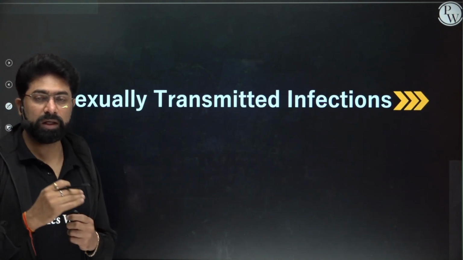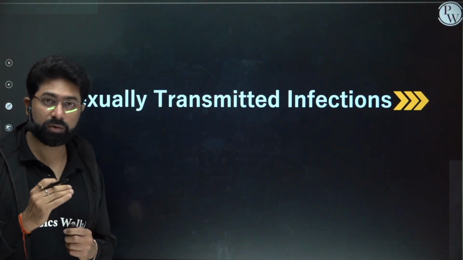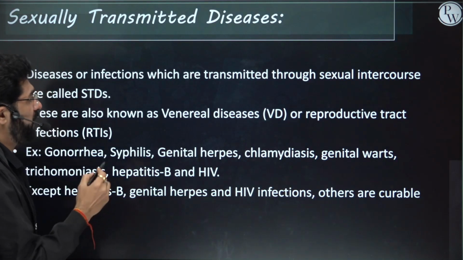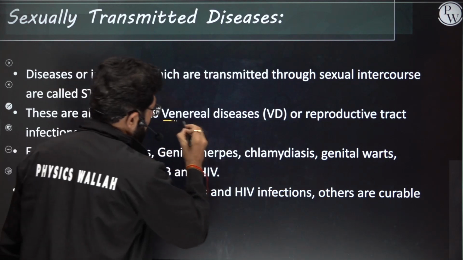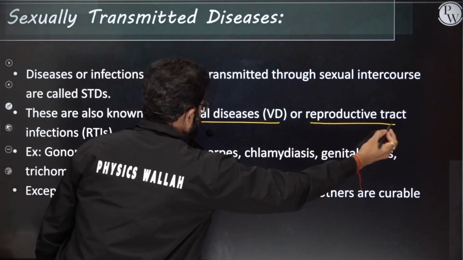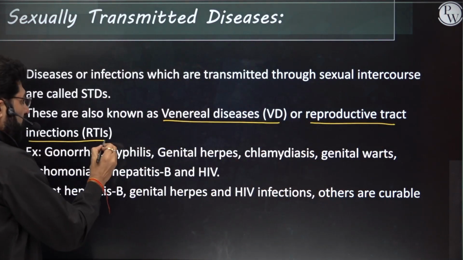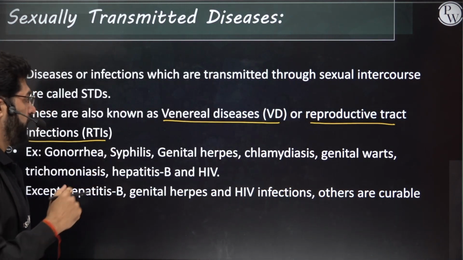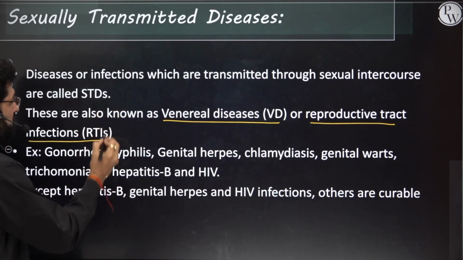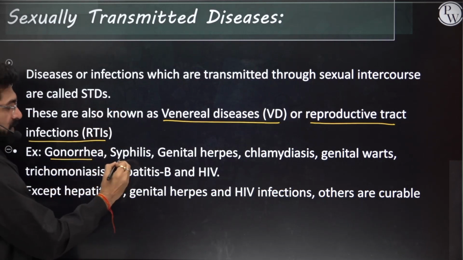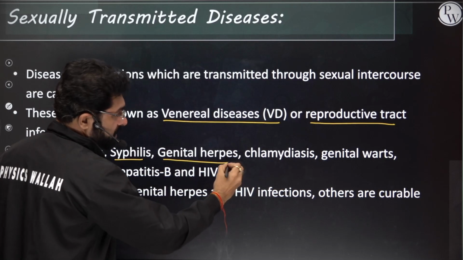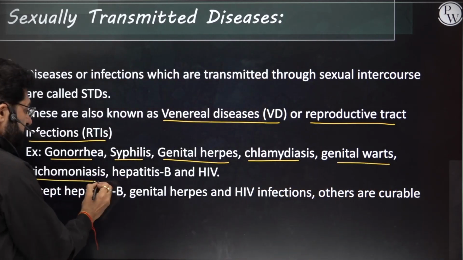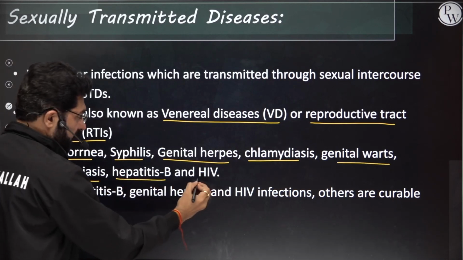Now we'll be talking about a very important topic called sexually transmitted infections. Sexually transmitted infections are also called STIs. They are also called venereal diseases, or RTIs, that is reproductive tract infections. They are more common in females as compared to males. And what are the types of STDs? You can see these are gonorrhea, syphilis, genital herpes, chlamydiasis, genital warts, trichomoniasis, hepatitis B, and HIV.